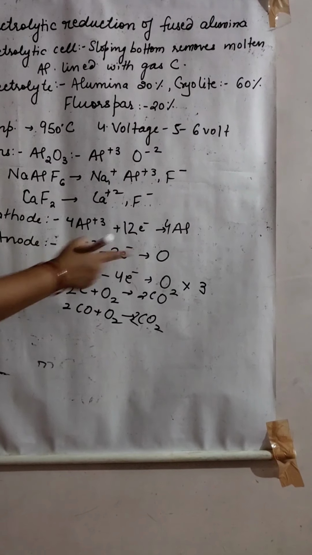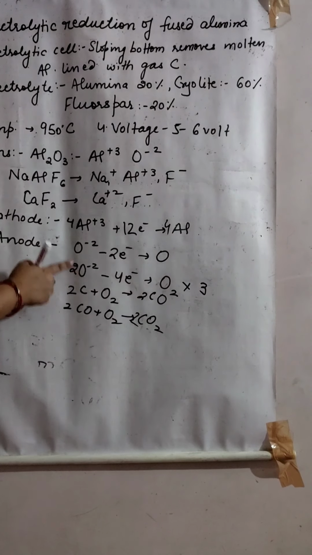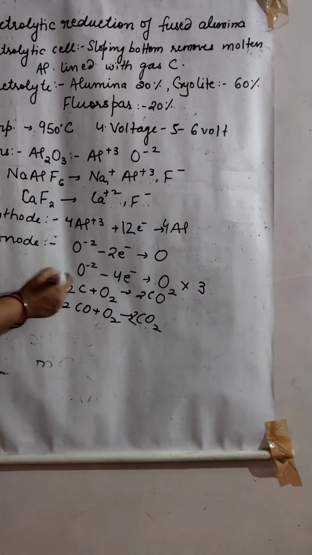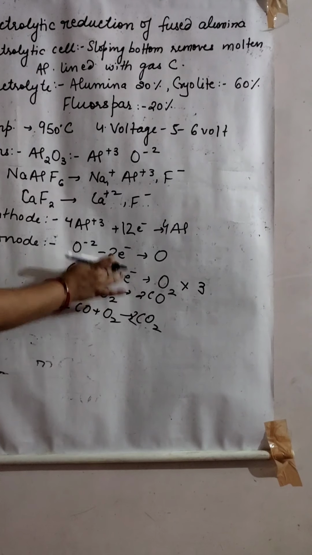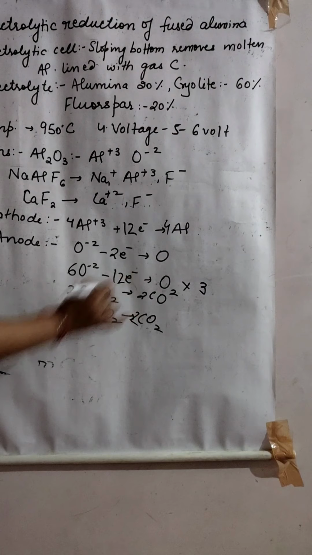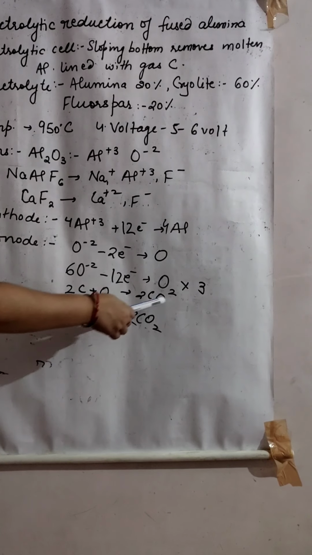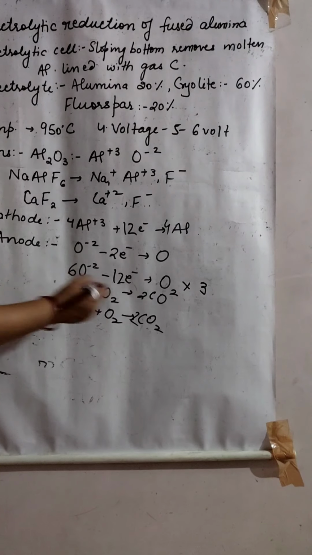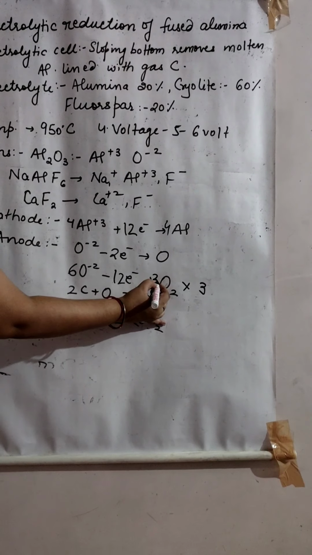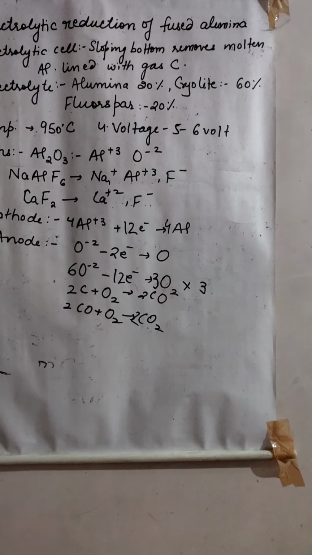Now what will happen here? 3 2s are 6, and 6 2s are 12. So here how many electrons will it lose? 12 electrons. How many oxygen will it form? 6 atoms of oxygen are there. So 3 molecules of oxygen will form.